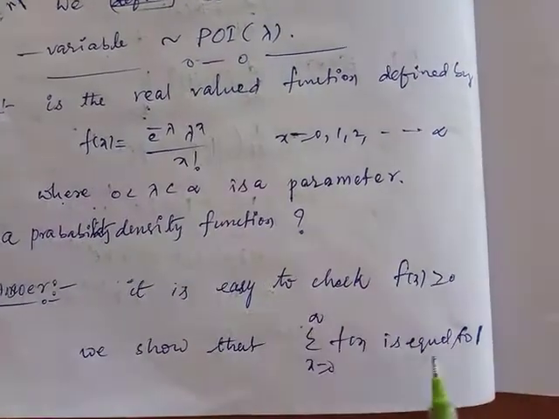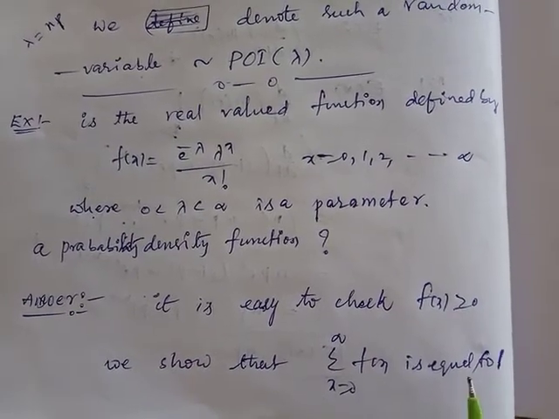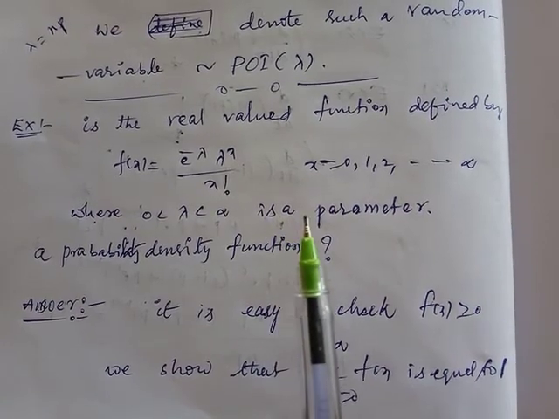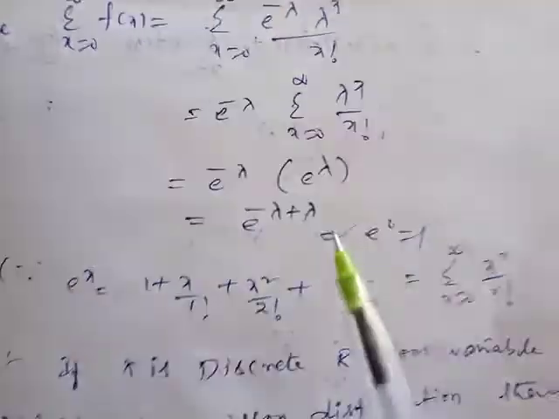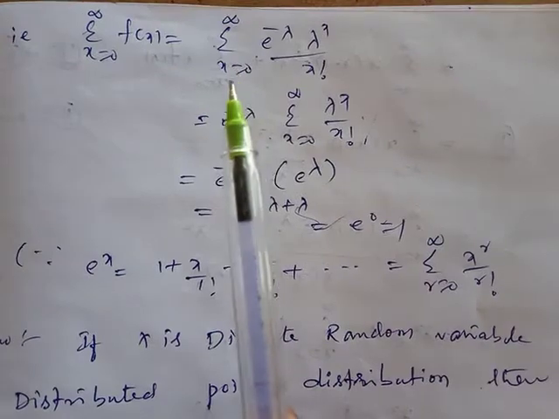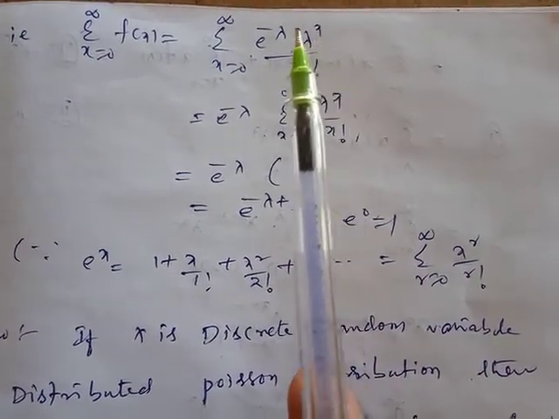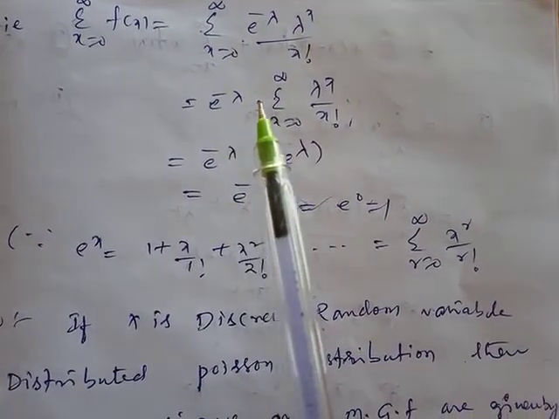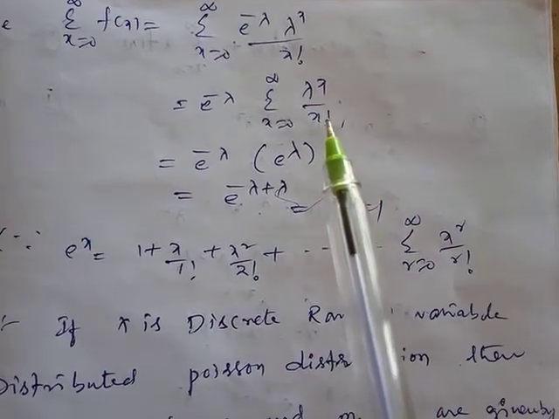Now we show the total sum is equal to 1. If it is equal to 1, then the given function f of x is a valid density function; otherwise it is not. Let us check. The summation over x equal to 0 to infinity of f of x equals the summation over x equal to 0 to infinity of e power minus lambda, lambda power x by x factorial. E power minus lambda is taken common, because in the summation x is the only variable and the other terms are constants. So we have summation x equal to 0 to infinity of lambda power x by x factorial.